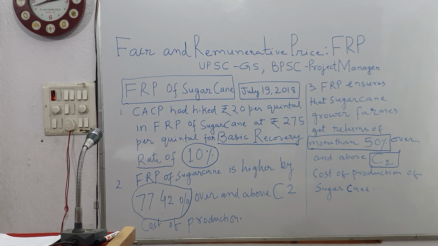Now we see the latest information on FRP of sugarcane in India.